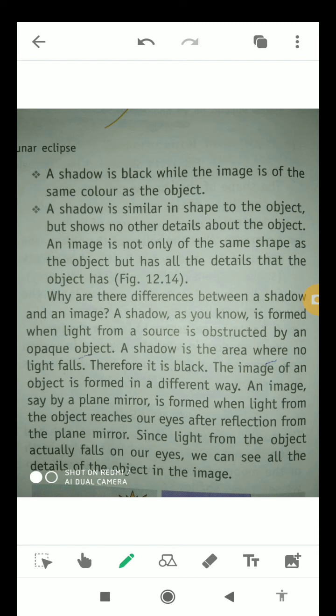A shadow, as you know, is formed when light from a source is obstructed by an opaque object. A shadow is the area where no light falls, therefore it is black. The image of an object is formed in a different way. An image, say, by a plane mirror is formed when light from the object reaches our eyes after reflection from the plane mirror. Since light from the object actually falls on our eyes, only then can we see all the details of the object in the image. Now next slide.